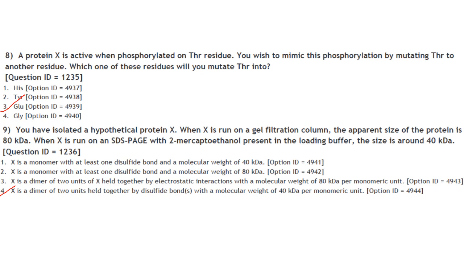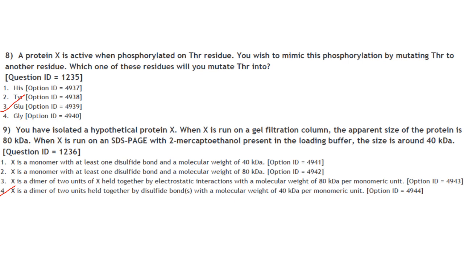So here the protein X is activated when phosphorylated on a threonine residue. Now there is a phosphomimetic for this particular threonine residue, and that is what they have asked. So glutamic acid is a phosphomimetic of phosphorylated threonine, and they both have negative charge. So the answer here is option 3.